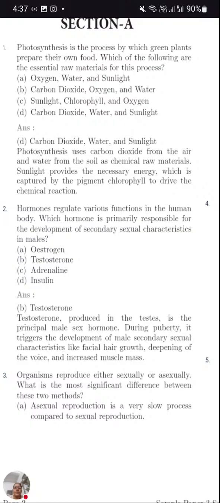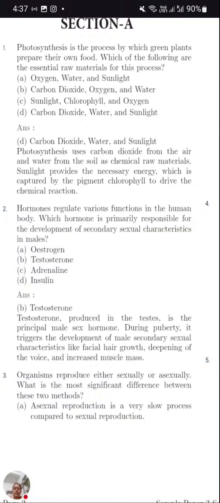First question, photosynthesis is a process by which green plants prepare their own food. Which of the following are essential raw materials for this process? Very simple question. The correct answer is option D. I'm not dealing with all the options as you are very clear with this topic. We need three constituents: carbon dioxide, water and sunlight. Water the plant gets from the soil, carbon dioxide from air, sunlight from the sun, and chlorophyll, the green pigment, is already present in the plant.